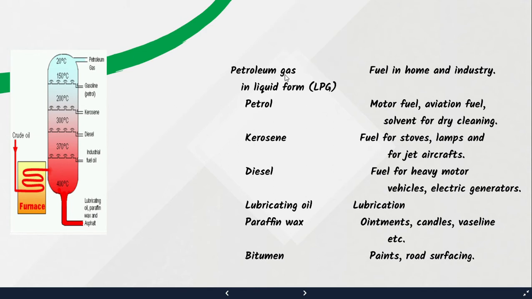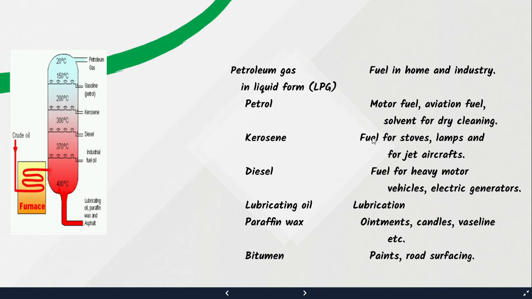And petroleum gas in a liquid form is called liquefied petroleum gas, which is LPG. Okay, so our cylinders in the house, your mom is cooking in the kitchen and the gas cylinder consists of LPG, liquefied petroleum gas, isn't it? Now next is petrol. Now you know that petrol is a fuel in two-wheelers, three-wheelers, four-wheelers, all these, isn't it? Apart from that, petrol is a solvent for dry cleaning. So dry washing that people do, they use petrol there, okay? And aviation fuel also.